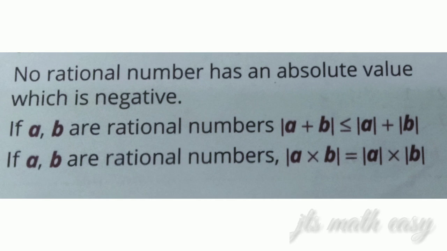And these are the properties of absolute value. The first property is that no rational number has an absolute value which is negative. I have given enough explanation for that. The second property is, if a, b are rational numbers, modulus of a plus b is less than or equal to modulus of a plus modulus of b. Next property, if a, b are rational numbers, modulus of a cross b is equal to modulus of a cross modulus of b.